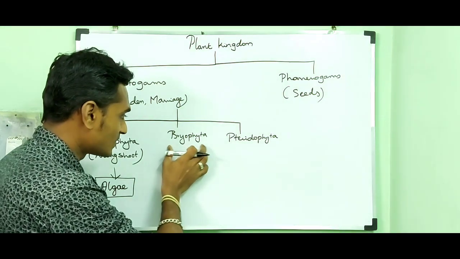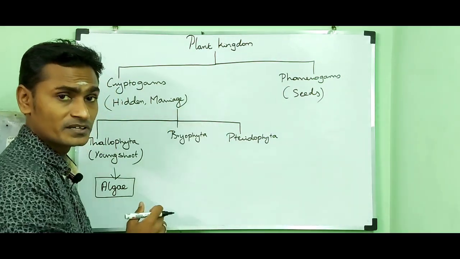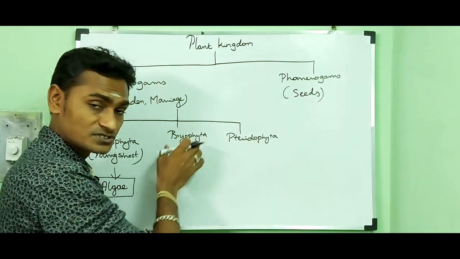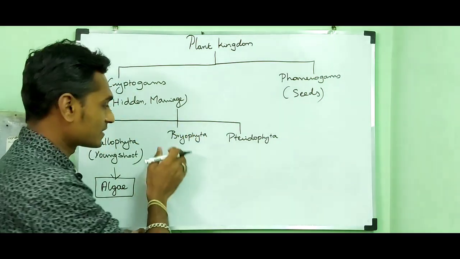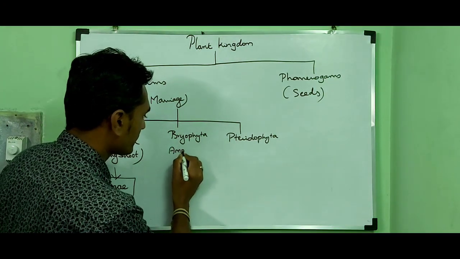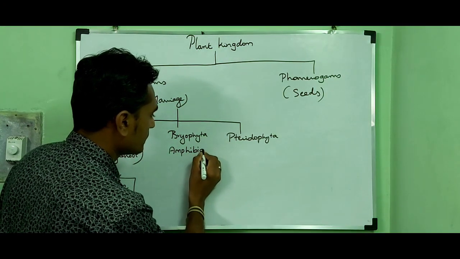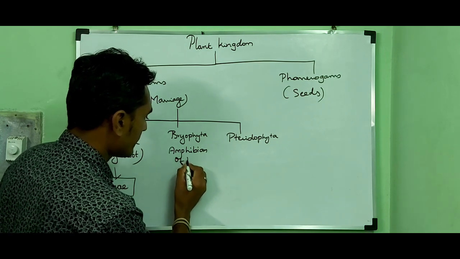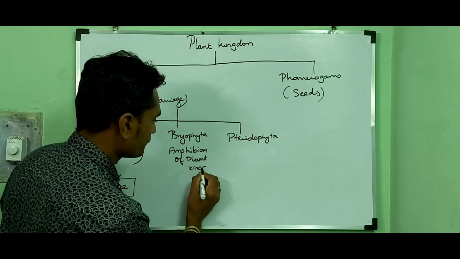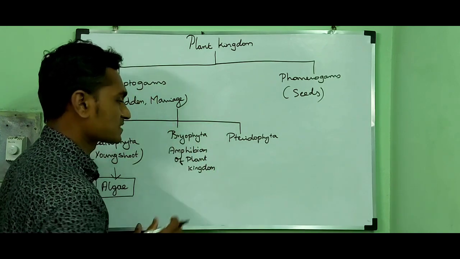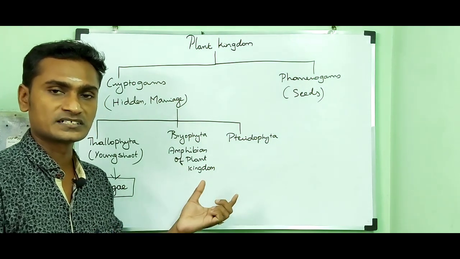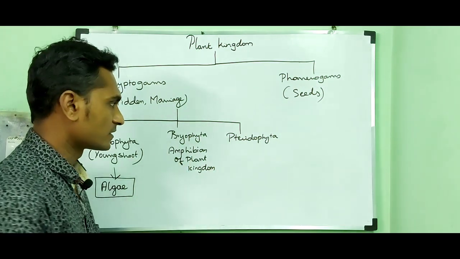So Bryophyta are called embryophytes because they possess embryos, and they are otherwise called amphibians of the plant kingdom. Bryophytes can live in moist and shady places, and they can live in both terrestrial and aquatic environments.